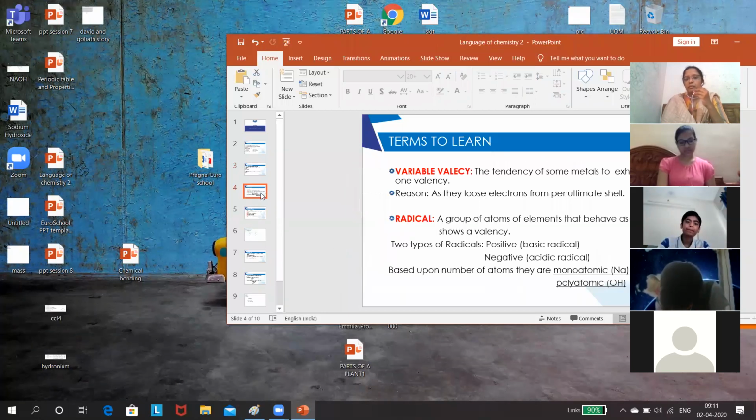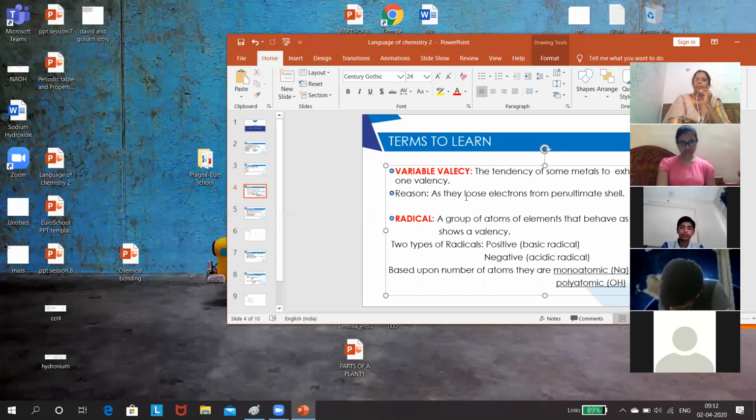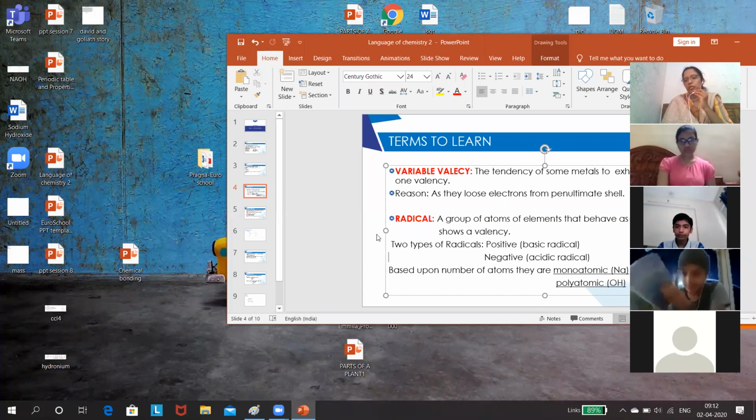Coming to the next term, variable valency. Mostly metals have a tendency to exhibit more than one valency. What is the reason to exhibit variable valency? Listen carefully: it happens in some metals, mostly transition elements. What are transition elements? The 3rd to 12th group elements.